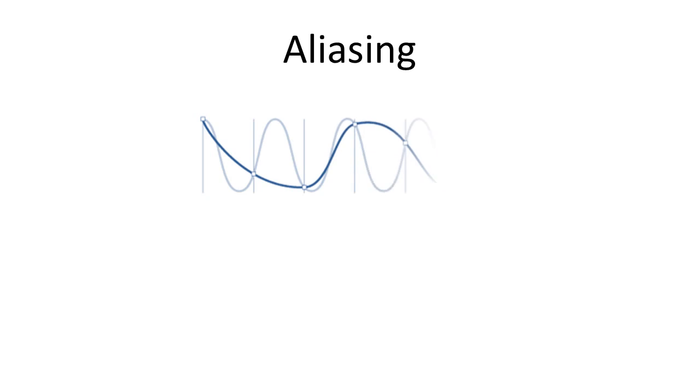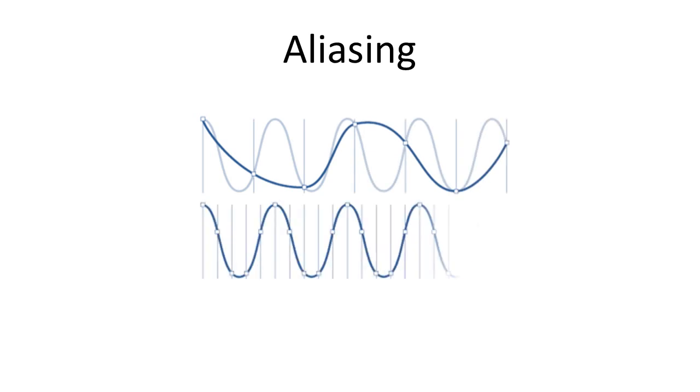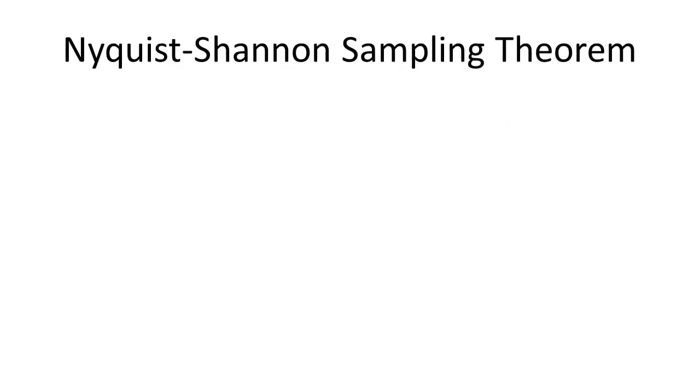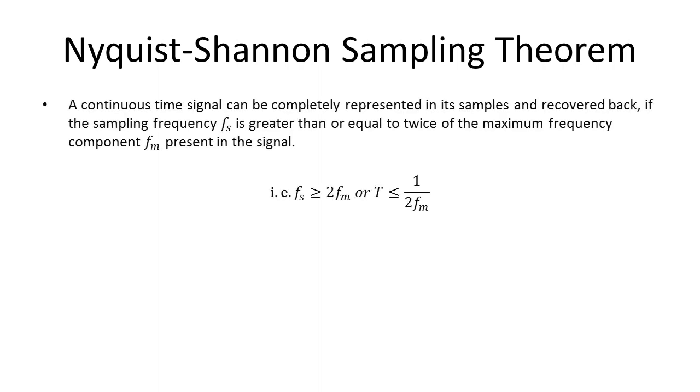There must be a minimum sampling rate at which we can successfully recover the original continuous signal, right? Well, that's where the sampling theorem comes in. The Nyquist-Shannon sampling theorem states that a continuous time signal can be completely represented in its samples and recovered back if the sampling frequency fs is greater than or equal to twice the maximum frequency component present in the signal. The minimum sampling rate, which is fs equal to twice fm, is called the Nyquist rate.